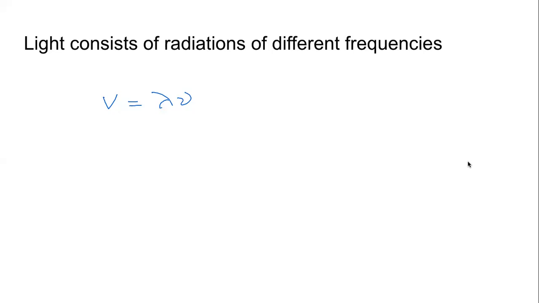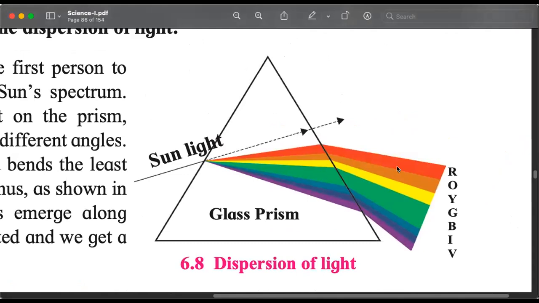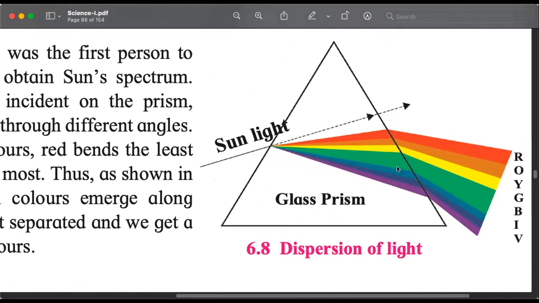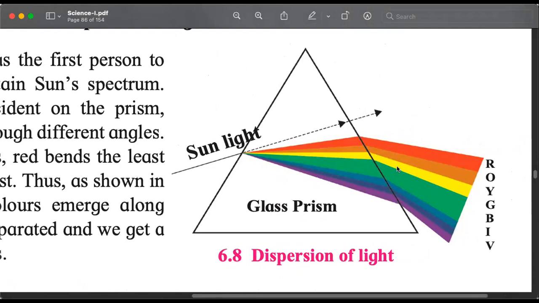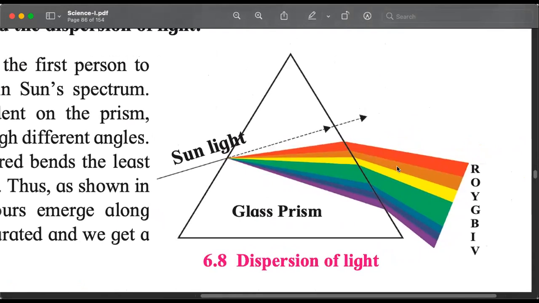Let us turn to the textbook and understand. Textbook, page number 77. The textbook page must be visible to you now. The example here is that of a prism, and this experiment was first done by, again, our hero of physics, Sir Isaac Newton. He is the person who first saw how the sunlight is not just one radiation, it is consisting of different lights of different wavelengths or frequencies.